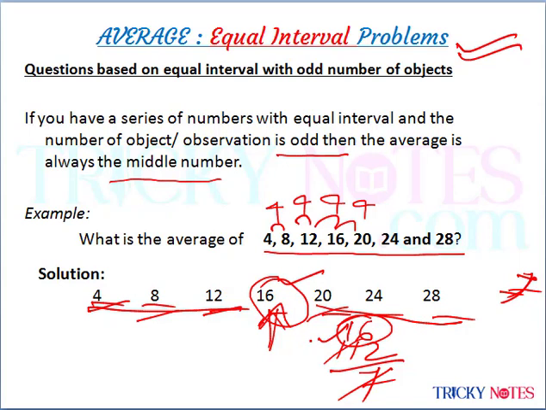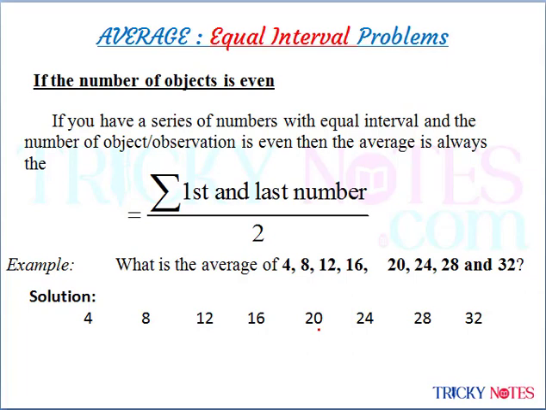Now, here we have a condition. If the number of objects is odd, then only you can have a middle number. But you must be thinking, if the number of objects is even, you don't have a middle number. So for those cases, what can we do? If the interval is equal and the number of objects is even, my dear friend, the average will always be the summation of the first and last number divided by 2. This is the best thing that we can do.